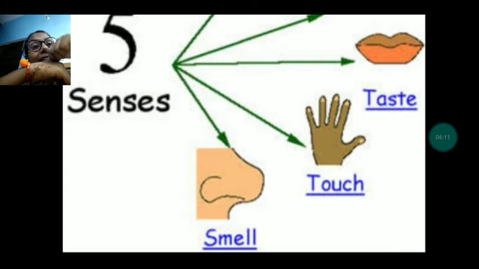How? Because my skin can feel. I can feel with the help of my skin, with the touch. And when I am patting on my body, I can feel that I am patting. How? With the help of touch, with the help of skin, I can feel.